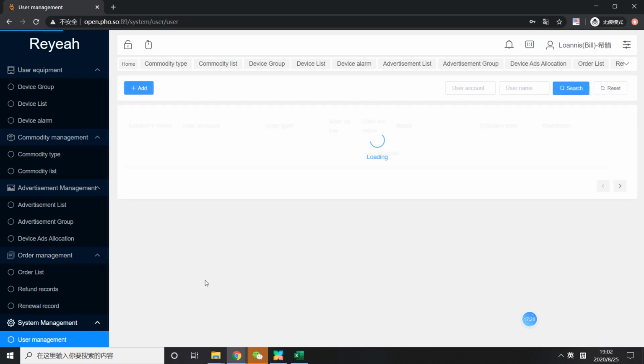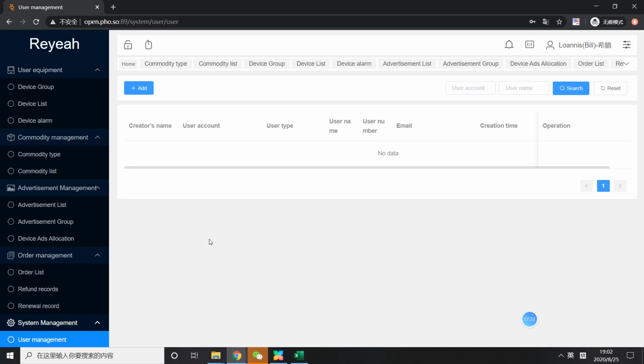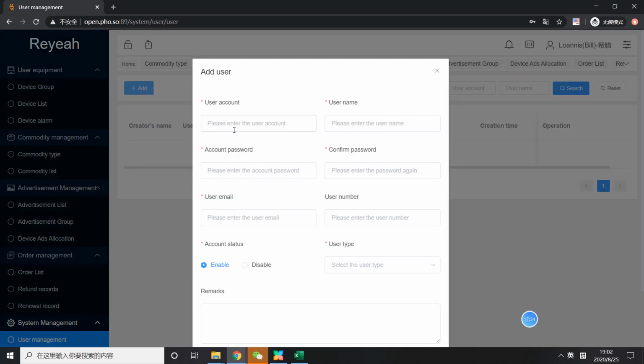If you have maintenance, operator, and also financial account, you need a maintenance account with a sub account, and then you can create the account here and set the password, and then you can offer this account to your maintenance operator so that he can check their machine information as well.